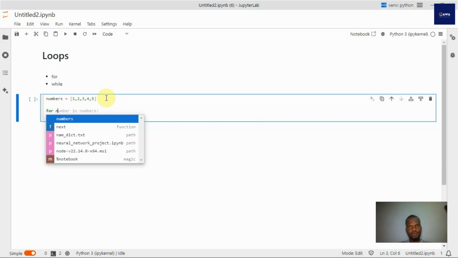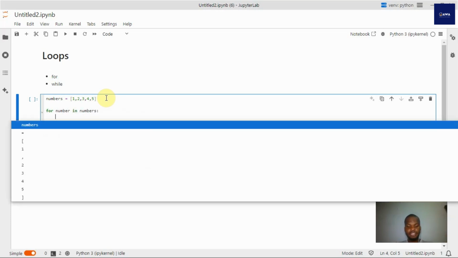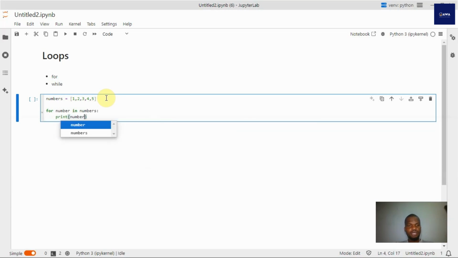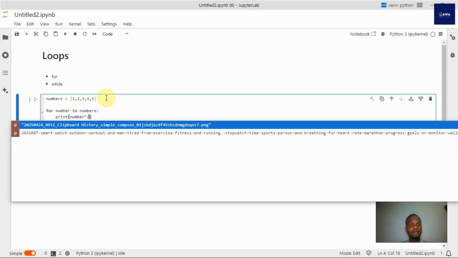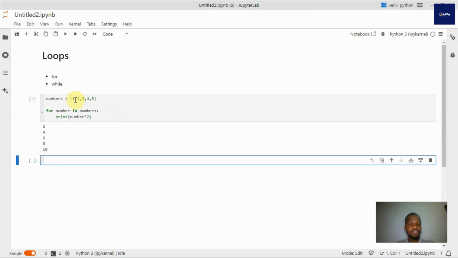So every for loop needs an iterator, the list it's iterating through, and then the function to perform. So if I say for number in numbers, go ahead and print number multiplied by 2. Pick the first number, which is 1, multiplied by 2.